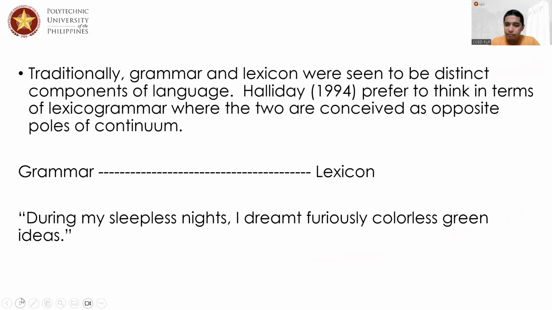Traditionally, lexicon is actually viewed totally different from grammar. That is to say, in 1994, Halliday thought of coining the term lexicogrammar, which means combining the principles or conventions of grammar, I mean the rules of the language, and lexicon or vocabulary.